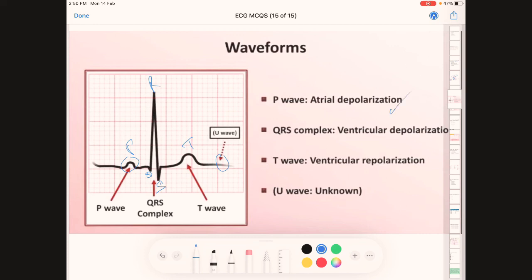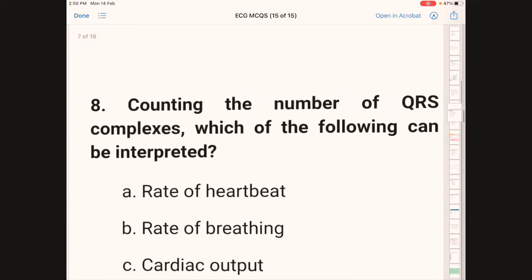P wave indicates atrial depolarization, which means atrial contraction. This is a QRS complex. It represents ventricular depolarization, whereas T wave indicates ventricular repolarization, which means relaxation. U wave is unknown.